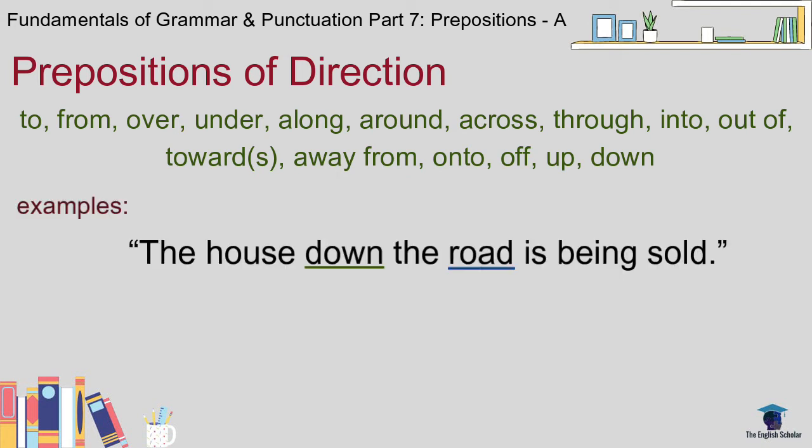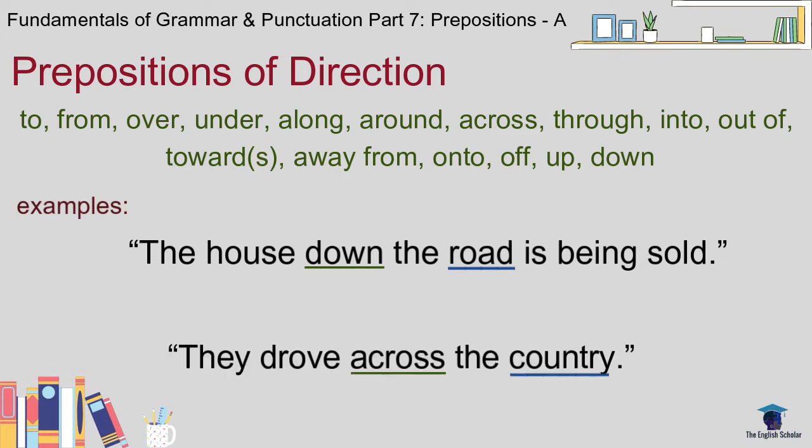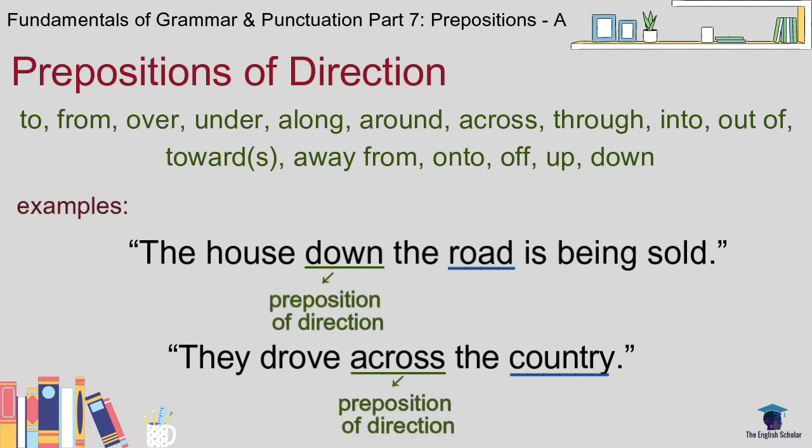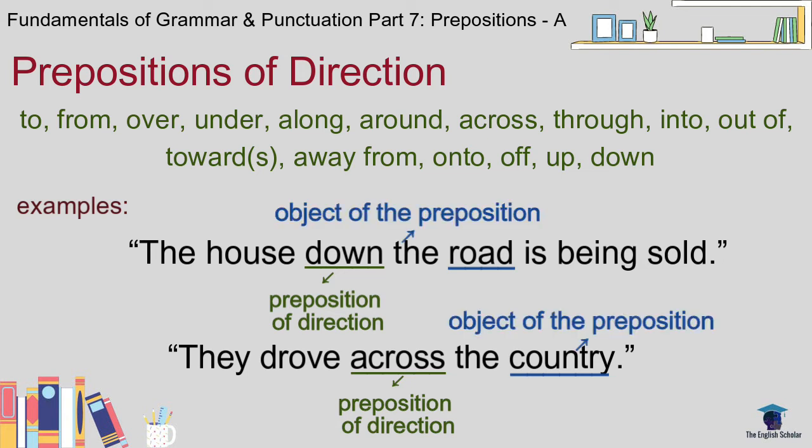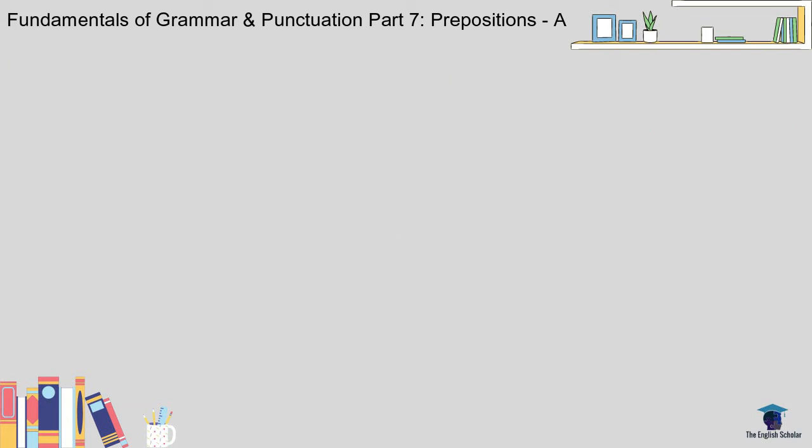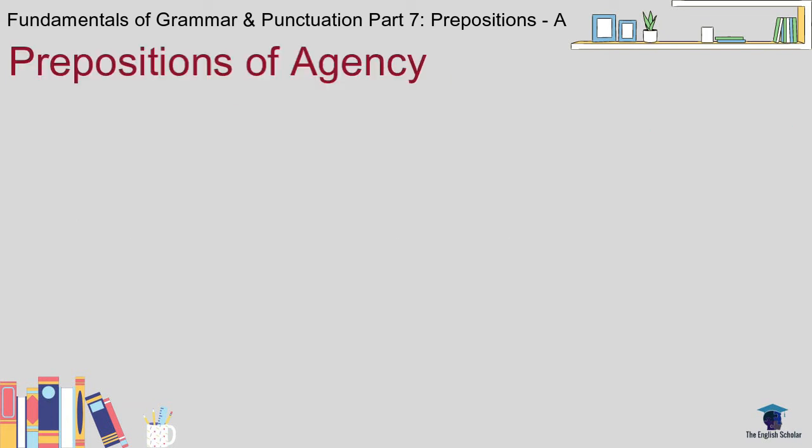The house down the road is being sold. They drove across the country. Now, down and across here are the prepositions of direction, and the road and the country are the objects of these prepositions. Next, the prepositions of agency. We have only two, by and with. Let's use them for the example sentences.